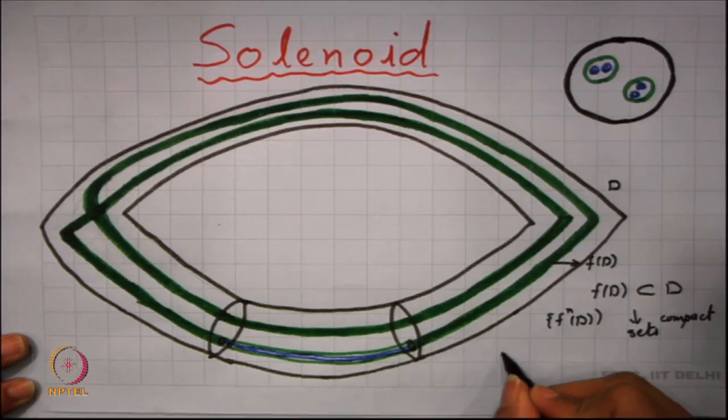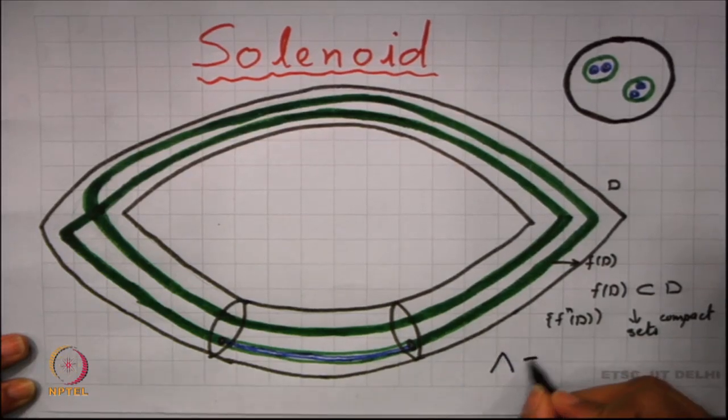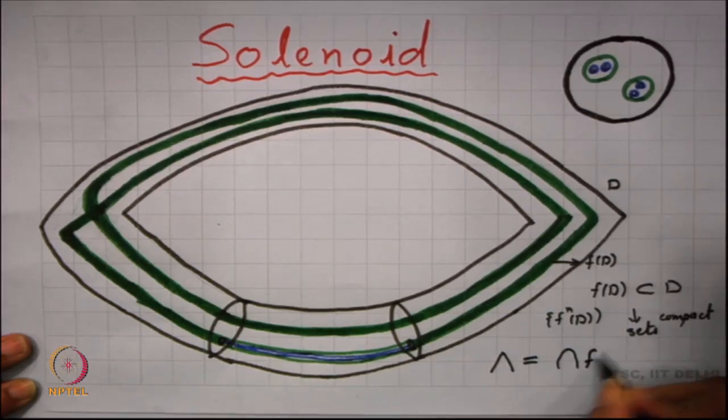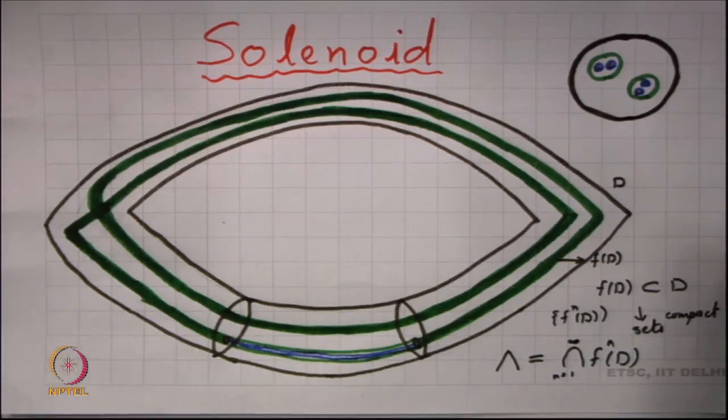Our solenoid is basically lambda, which we can describe as the total intersection of these discs. This is our solenoid, and we see that this is a non-empty structure.